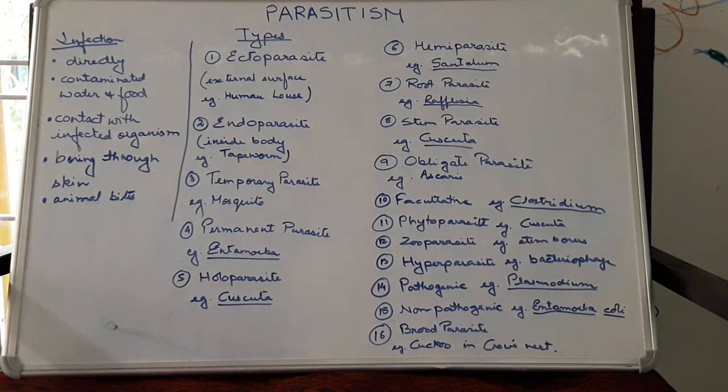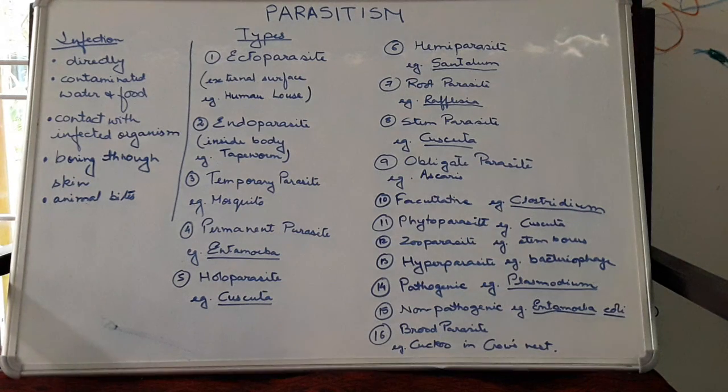Next is obligate parasite. Now you have already come across the terms obligate and facultative for aerobic and anaerobic respiration. Obligate means they will not at all consider any other conditions. They will need only the condition that is required. That means this particular parasite cannot live anywhere without contact with the host. Host is needed for their survival. For example, Ascaris.